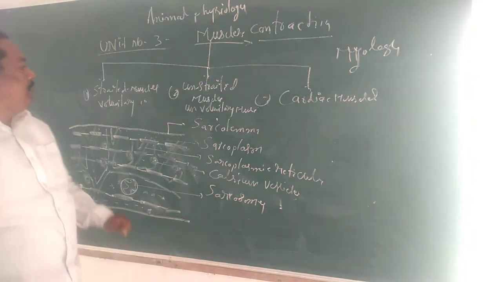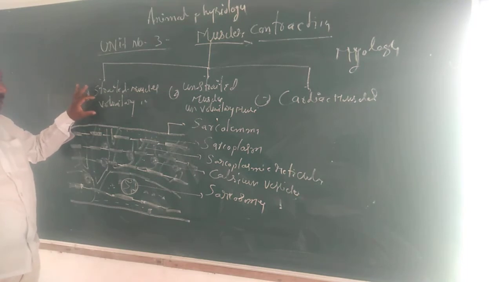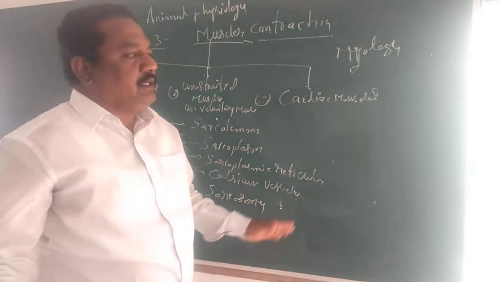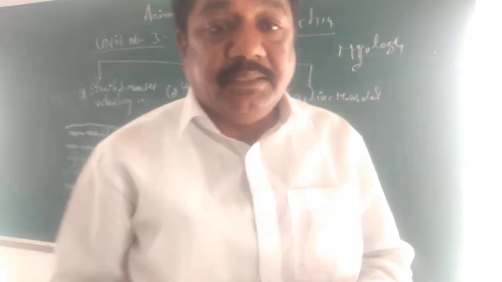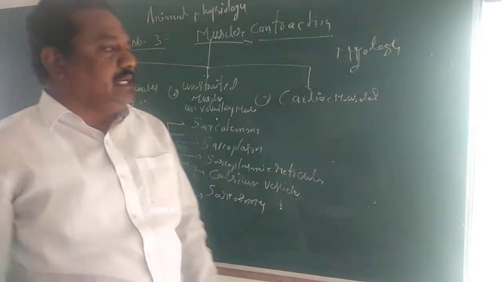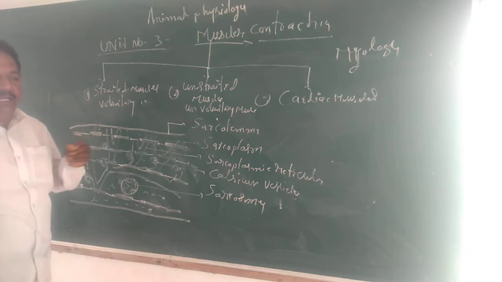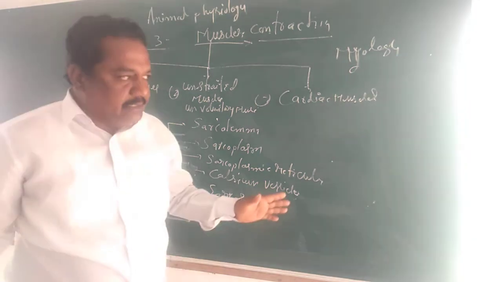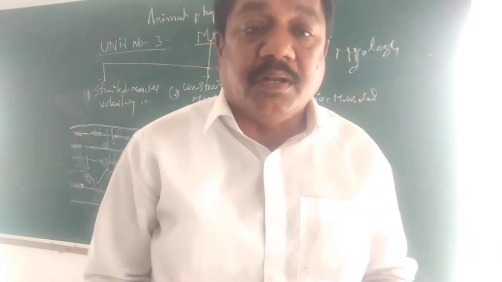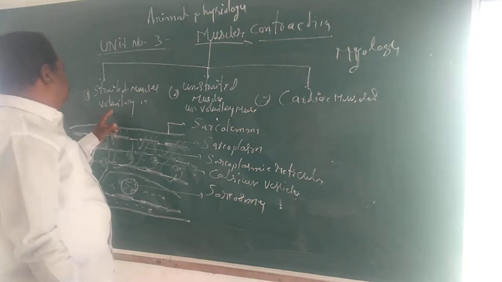So now we observe, striated muscles are also called voluntary muscles. What are voluntary muscles? If the contraction and relaxation is under the control of the will of the organism, such muscles are called voluntary muscles. What is voluntary? The contraction and relaxation are carried out by the willing of the organism. Such muscles are called voluntary muscles.